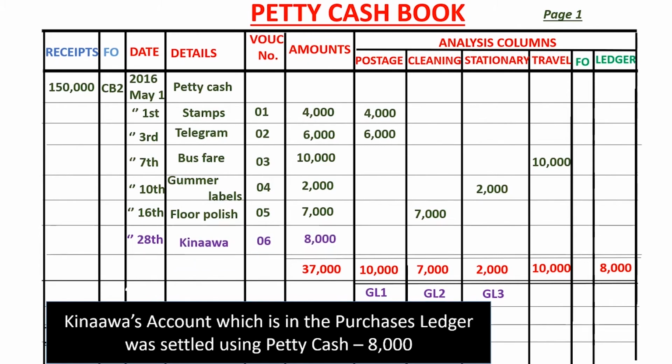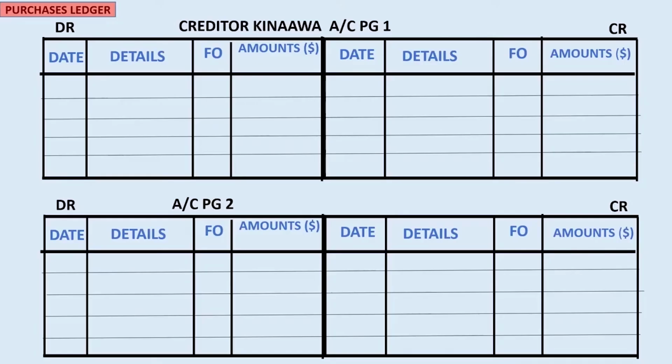And since this item is not an expense, but rather an item paid out of petty cash, which needs posting to the ledger that is not the general ledger, we go ahead and post the 8,000 in the ledger column. So after posting the 8,000 in the ledger column, we go ahead and complete the double entry by debiting the respective creditors in the purchases ledger. So we go ahead and debit it in the purchases ledger, that is creditor Chinawa's account, with 8,000. Of course, the other item affected is cash, and this is in the petty cash book on page 1.